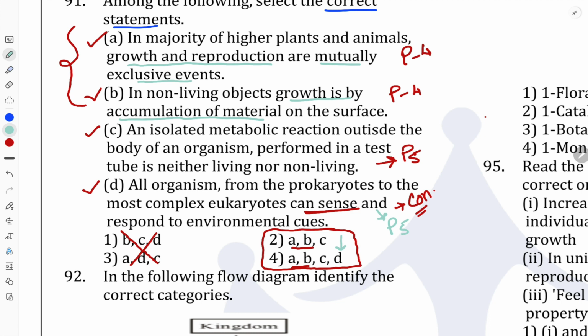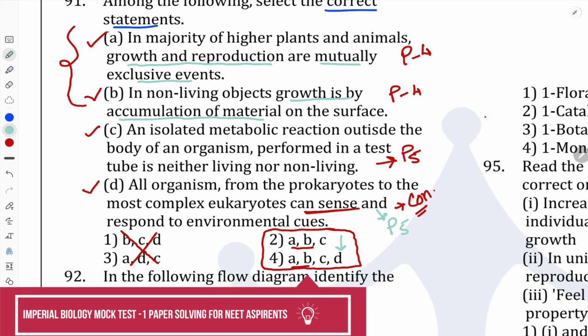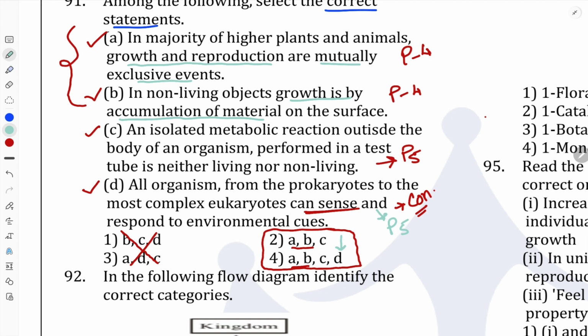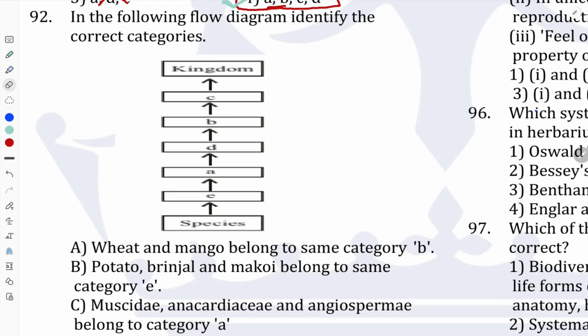When we study statement D and find that it is correct, the answer is option number 4. This is the way to solve a particular question.